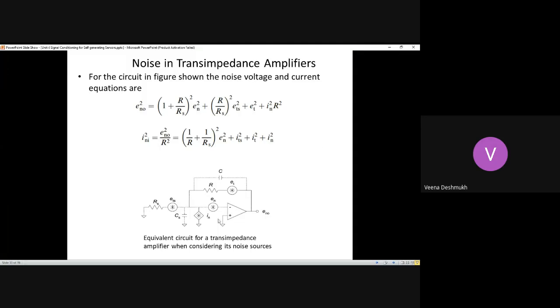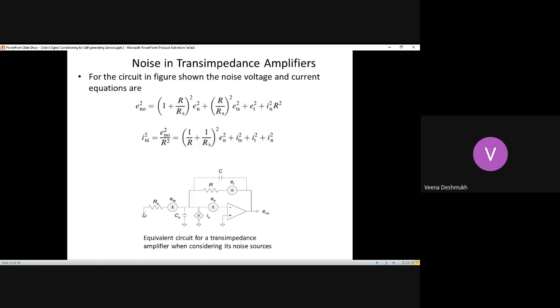The equivalent circuit for a transimpedance amplifier, when considering its noise sources, is shown here. There is an op amp, and at the inverting terminal you have a noise voltage source En, which is due to the DC offset voltage, and a noise current source In due to the DC offset current at the inverting terminal, and the non-inverting terminal is grounded.